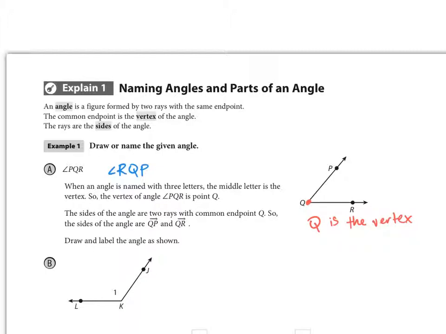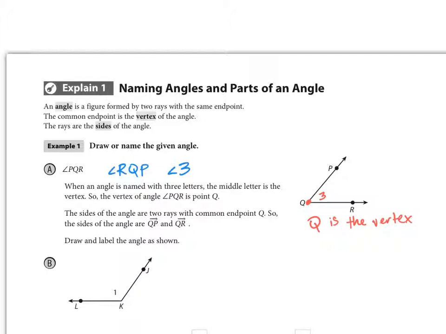The other ways of naming this angle without using the three letters is if there is a number inside. So let's just say I put the number 3 in here, or it's given to you like that. Another way I could name this is angle 3. And that is a lot more convenient for us because we don't have to write as much.